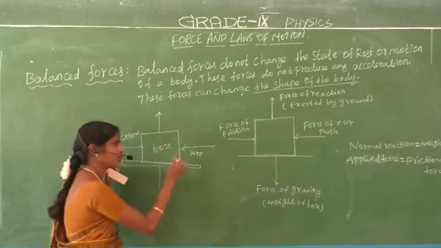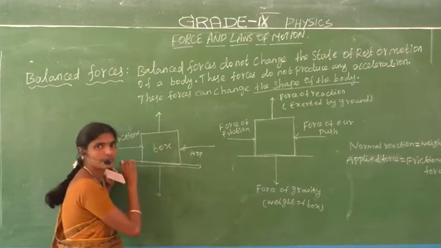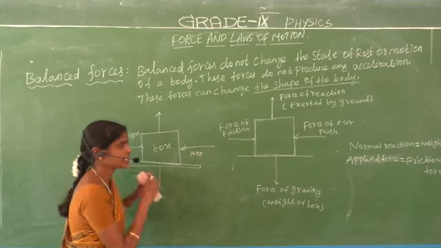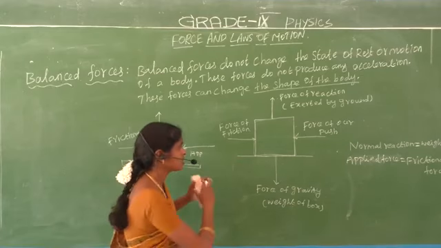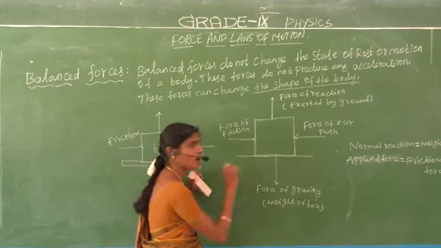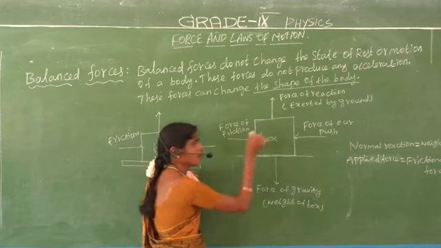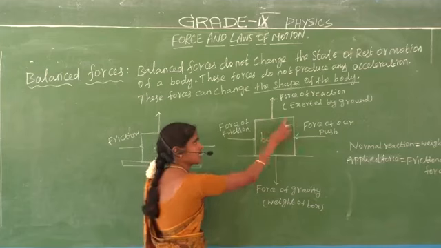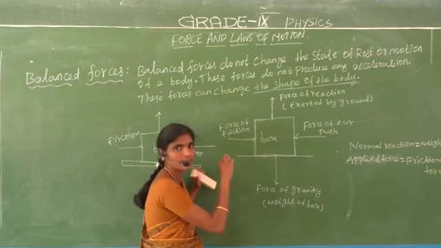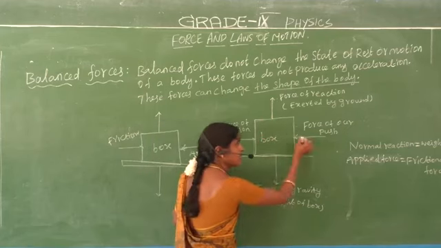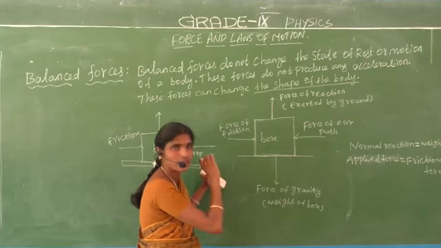Okay, let us consider one box. We give a force. This is a box at rest. See here, we apply a force. Are you understand?